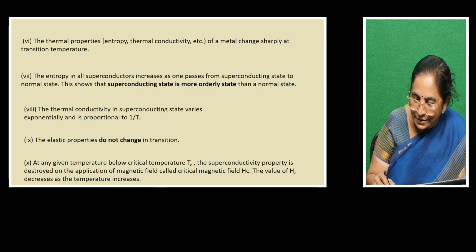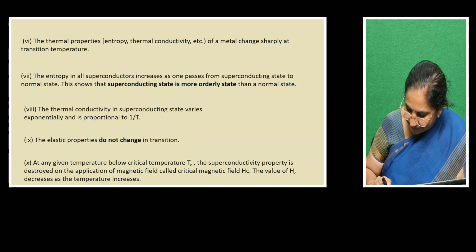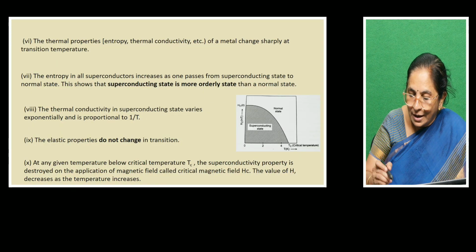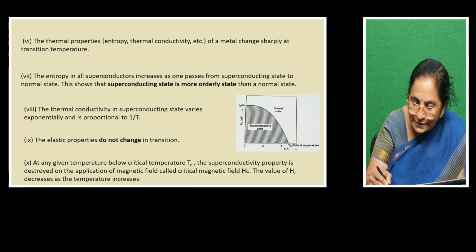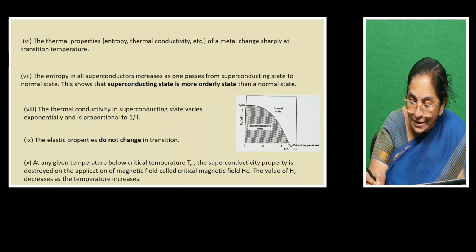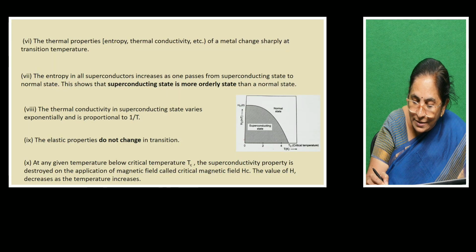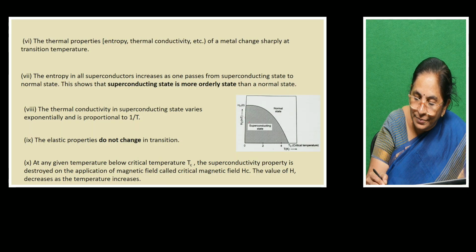Last sentence, the value of H decreases as the temperature increases. So let us see, as temperature increases, what happens? The magnetic field is decreasing. The other way, let us say, as the temperature decreases, magnetic field strength is increasing. At one particular strength Hc, we find that there is a transition from the superconducting state to the normal state.